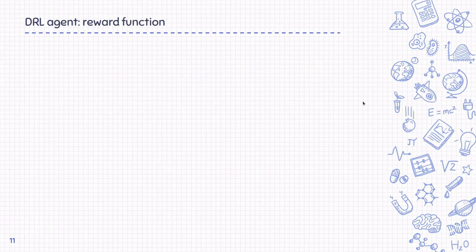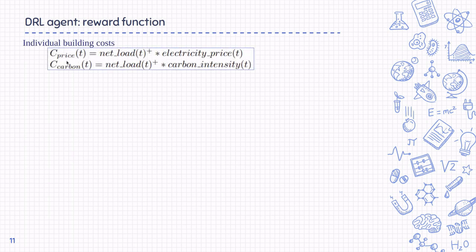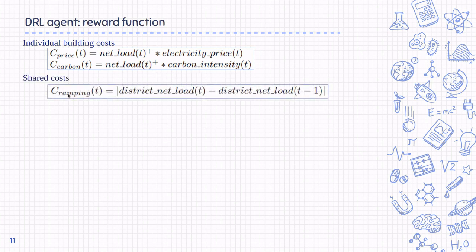The last crucial piece of our agent is the custom reward function. The first step was to compute costs. The price cost is the positive net electricity consumption multiplied by electricity pricing, and carbon cost is the same but multiplied by carbon intensity. The ramping cost is the absolute value of the difference between district net load at the current time step minus at the previous time step.